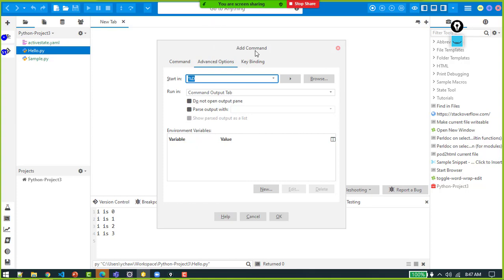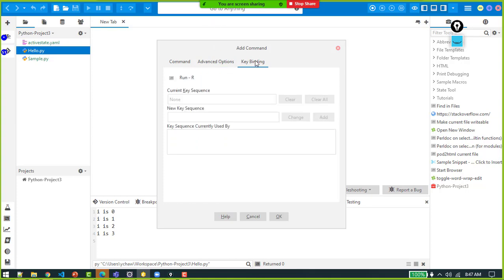Then we need to add a new key sequence. For example, I need to create a shortcut, say Control R. I want this code to run when I click Control R, or whichever shortcut you want to give.